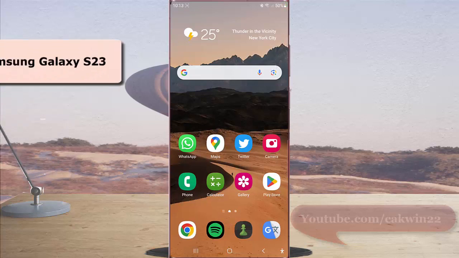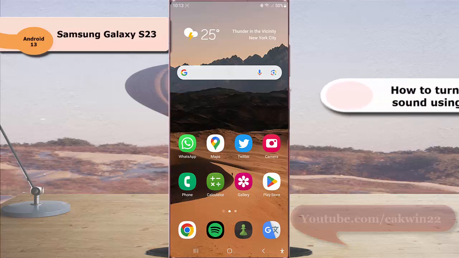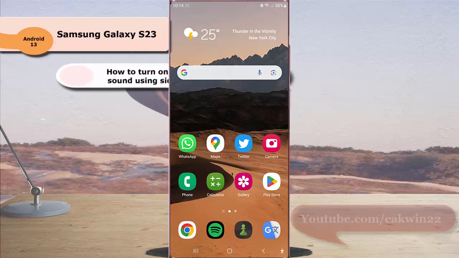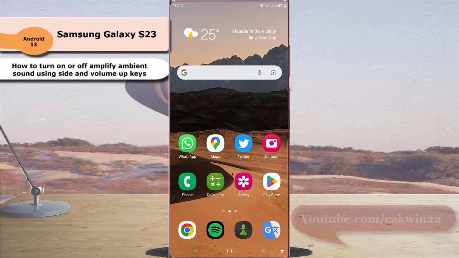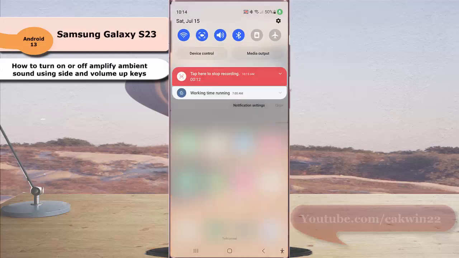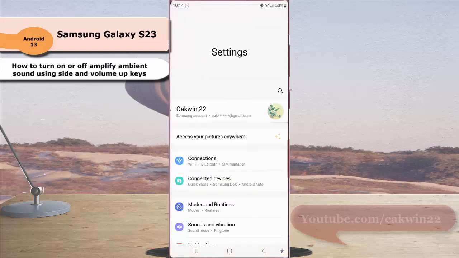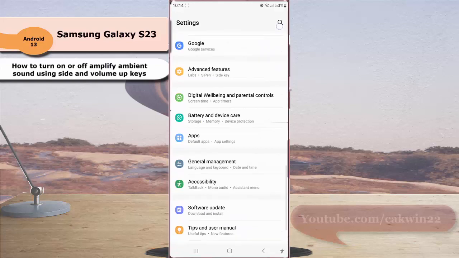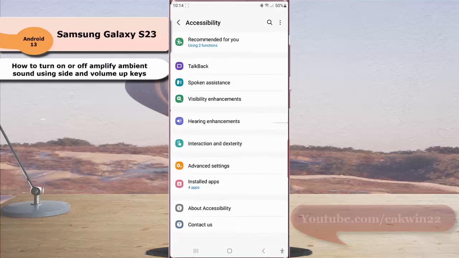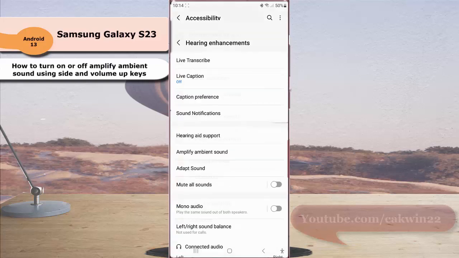To turn on or off amplify ambient sound by using side and volume up keys in Samsung Galaxy S23 Ultra, swipe down the top of the screen and then tap setting icon. Scroll down the screen to find accessibility. Tap accessibility and then tap hearing enhancement.